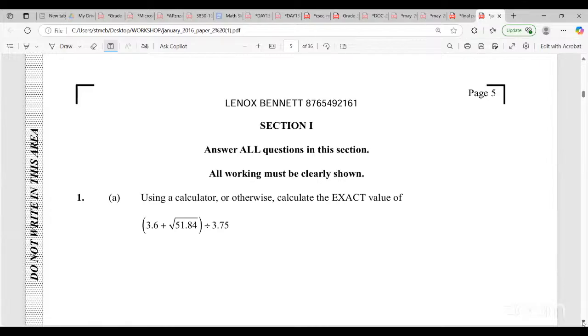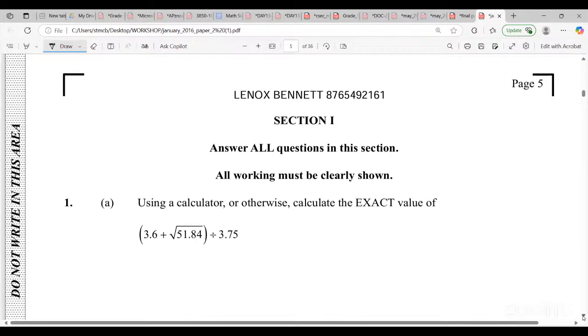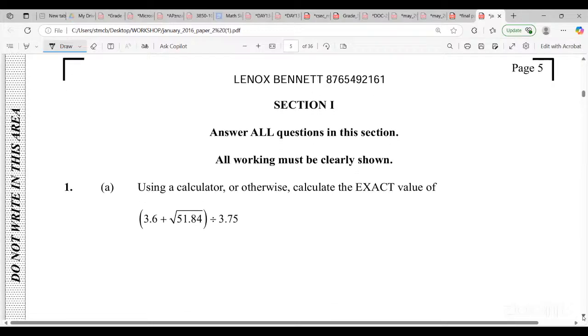All right, first one says: using a calculator, or otherwise, calculate the exact value of, in brackets, 3.6 plus the square root of 51.84, divided by 3.75. Sorry, some of my sounds are rusty, guys. We had discussed this last night. Someone says, sir, if you use a calculator, would you get the full marks? Yes, you'll get the full marks if you use a calculator for this one. They literally said that. So let's go. My calculator is not able to do it in one go, so I could do it step by step.